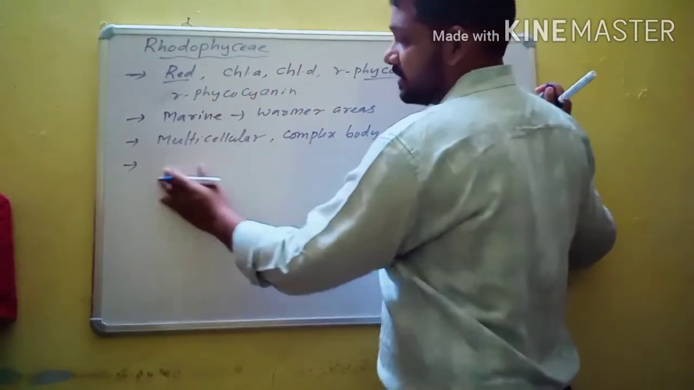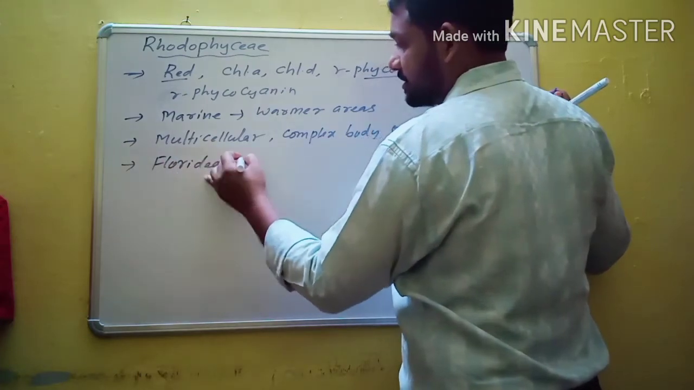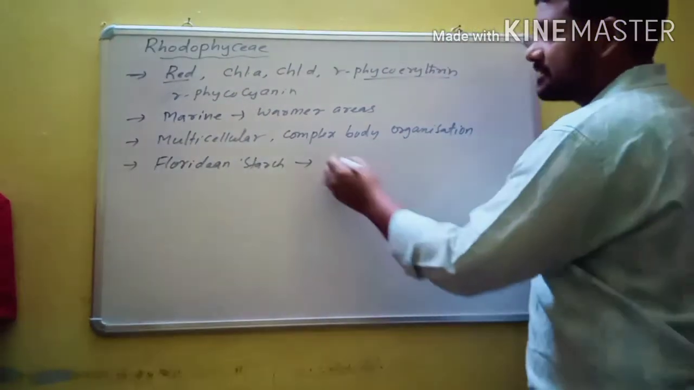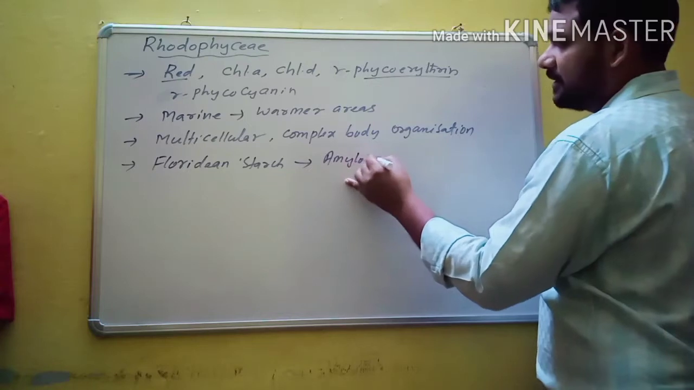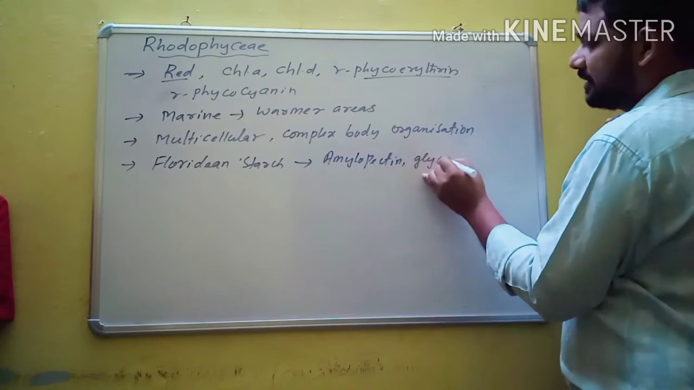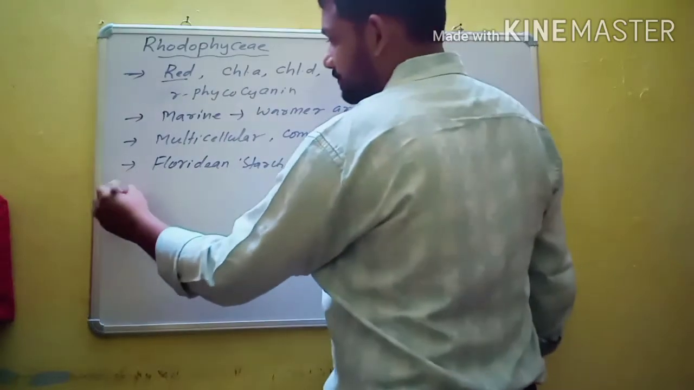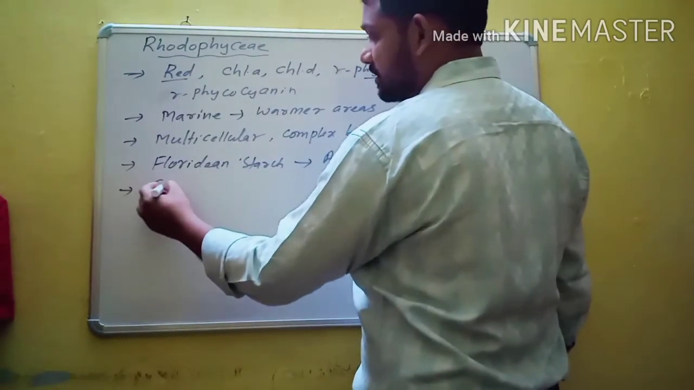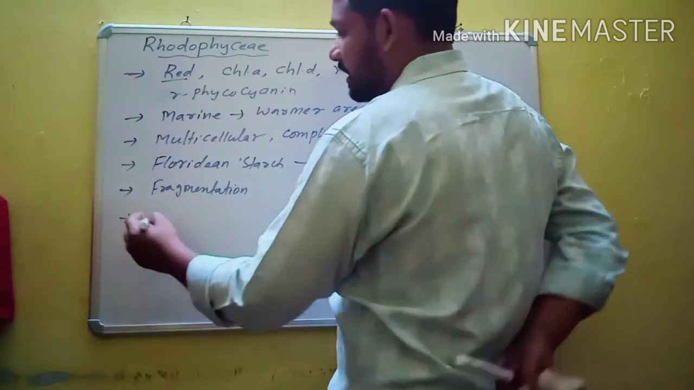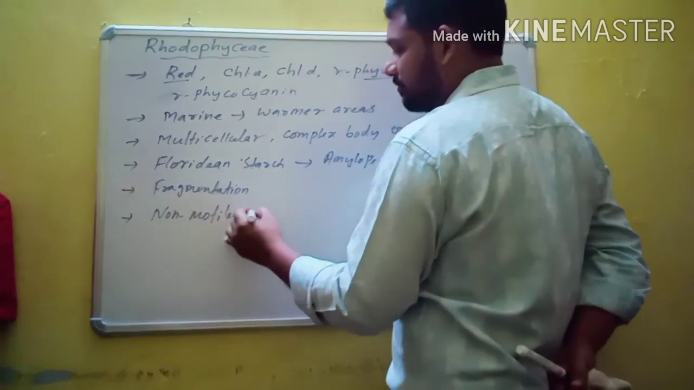The reserve food material is Floridean starch. Floridean starch chemically is similar to amylopectin and glycogen. Vegetative propagation usually occurs by fragmentation. And asexual reproduction occurs by non-motile spores, that means flagella are absent.